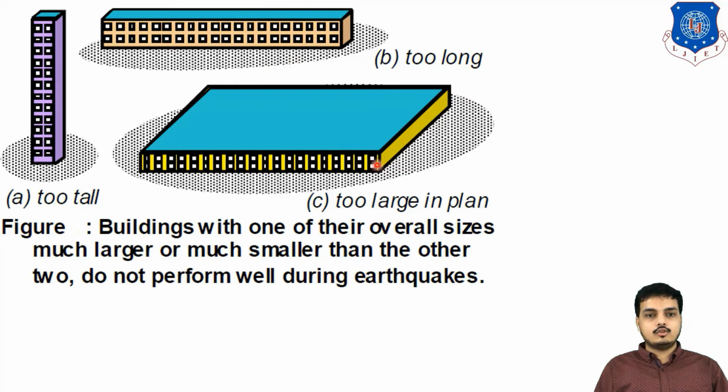Obviously, such a large span should be avoided. So what can we do? We can divide such buildings into a number of parts. Buildings with one overall size much larger or much smaller than the other two do not perform well during the earthquake. What it says is that it is vertically long compared to the two horizontal sides, so it can't perform in a good way. Similarly in these two cases also.